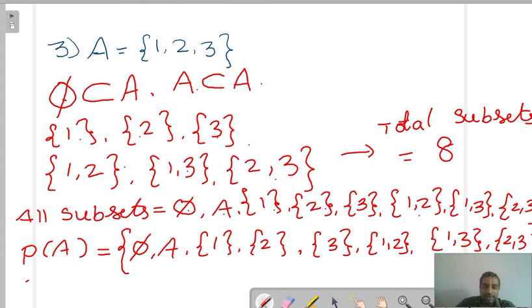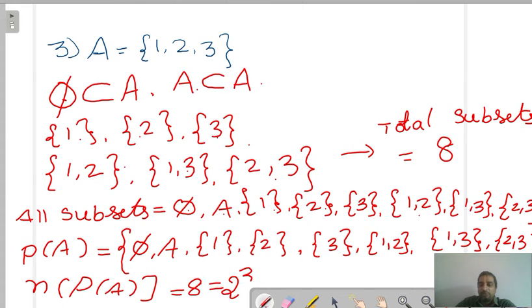Now we can say the number of elements in the power set of A is 8. That is equal to 2 cubed. Understand? So this is the method to write subsets and the number of subsets. And if you write all the subsets in set symbol, that becomes a power set.